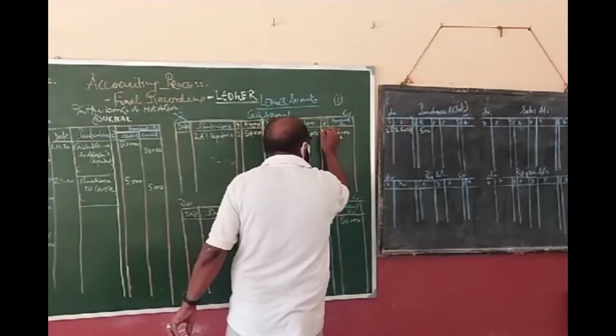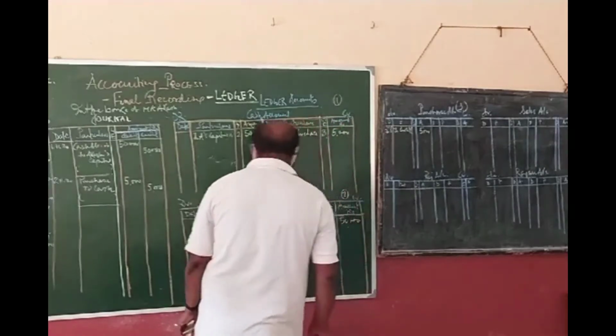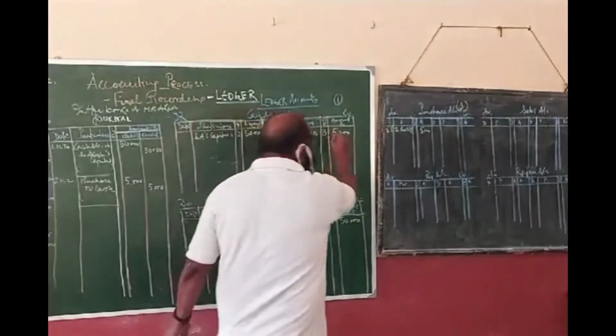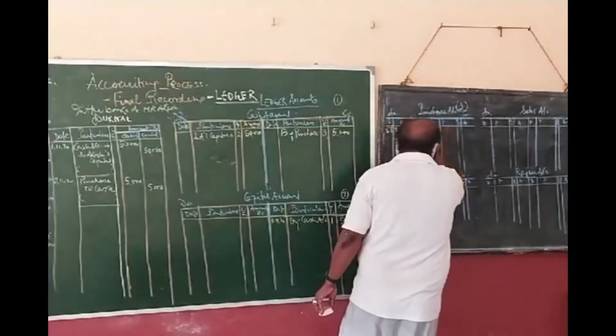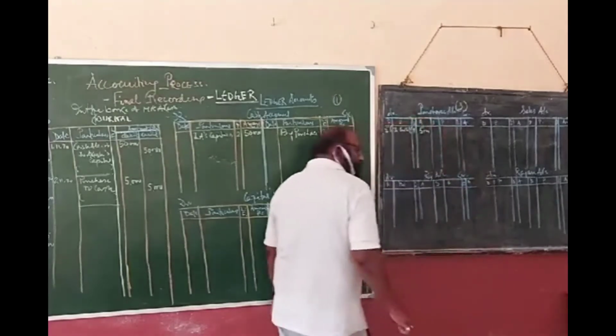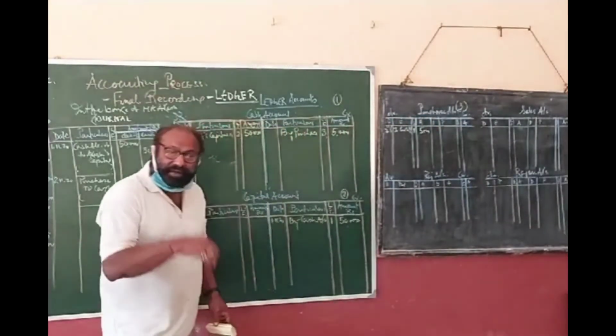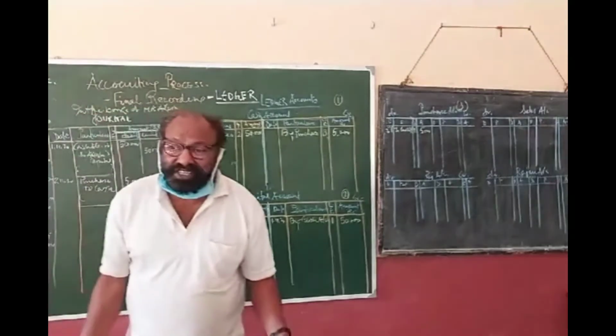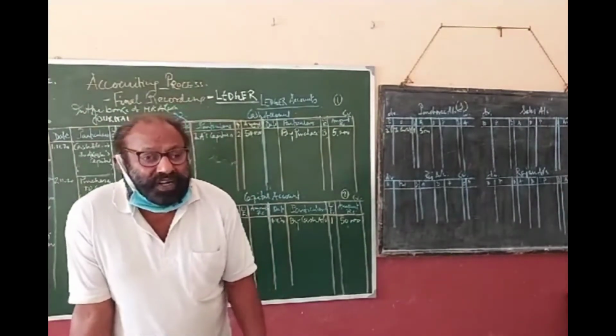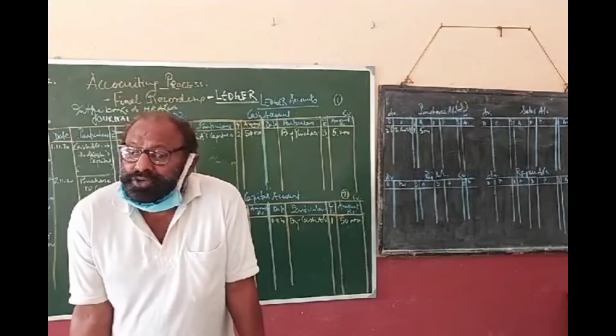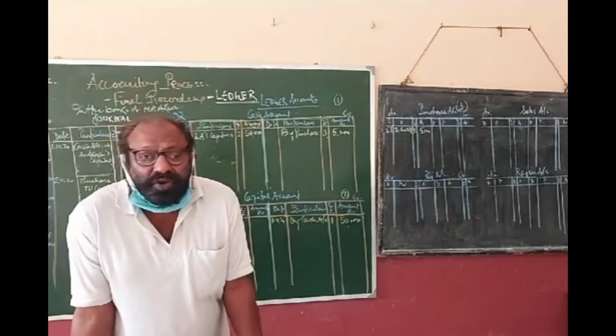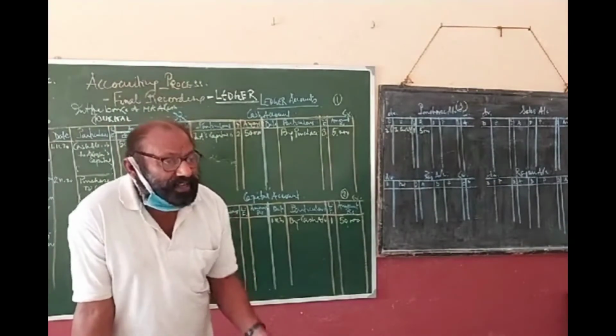Now what is the folio? The folio is 3 here, and for cash the folio is 1. Are you getting me? I am repeating, friends. Now, purchase goods for cash. What is coming in? Goods are coming in, so we write the purchase account. And what is going out? Cash is going out. Cash account is credit.